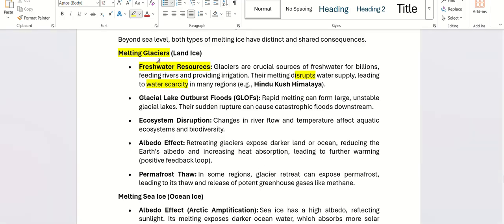So when glaciers melt, freshwater resources become disrupted. Why disrupted? Because the fresh water melts, goes away, and then mixes with sea water, and fresh water becomes salty water, so there is less fresh water. Yeah, one way is that.